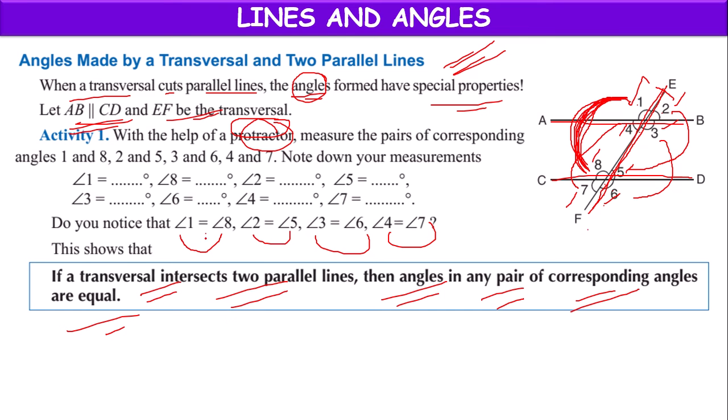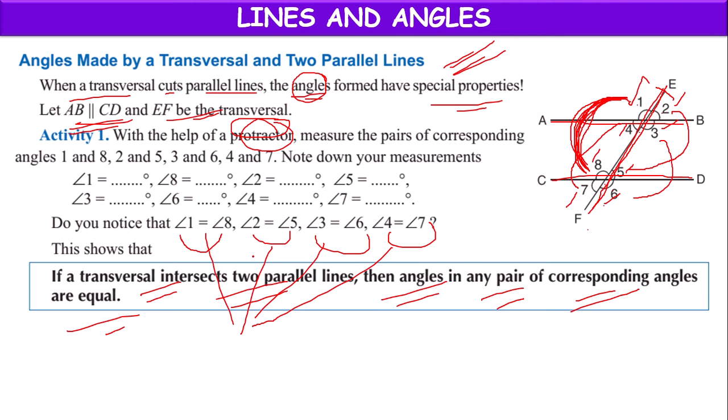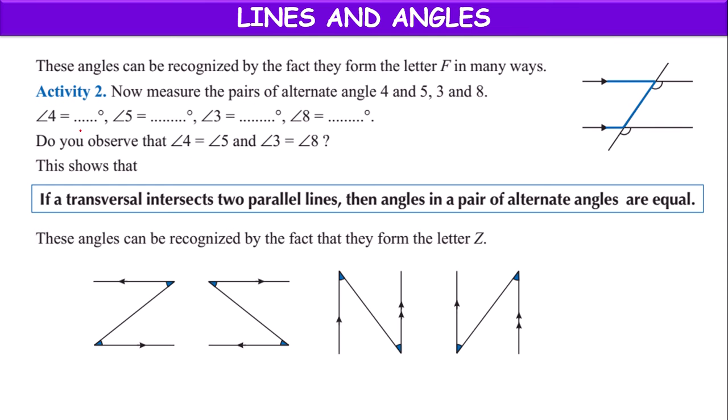Actually, we have four such pairs here. That is one thing.